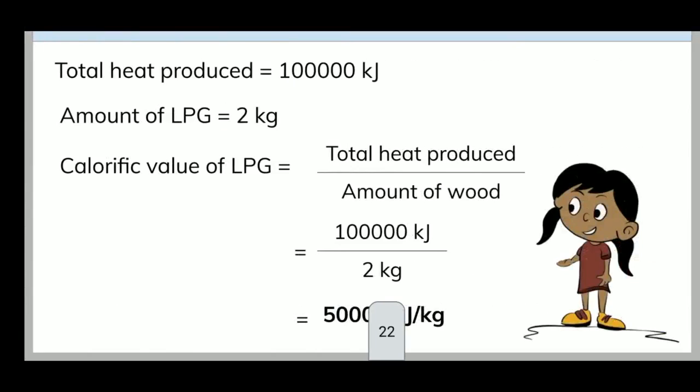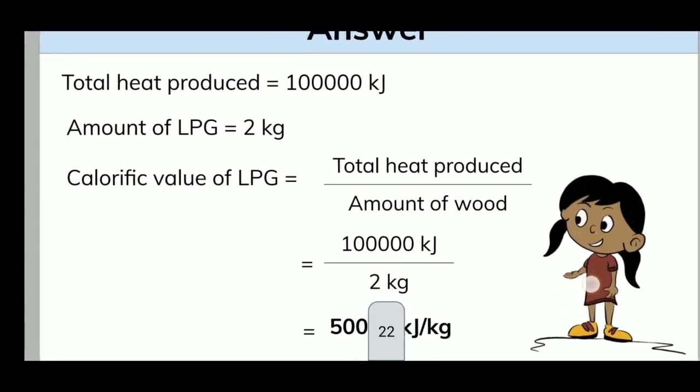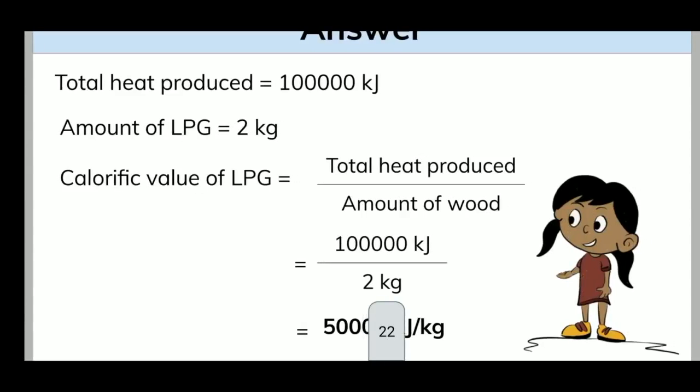So 1,00,000 kilojoule by 2 kg is equal to 50,000 kilojoule per kg. So earlier we got 20,000 and now with LPG we are getting 50,000. So where is the calorific value more? Yes, in LPG the calorific value is more. That's why it is the best fuel.